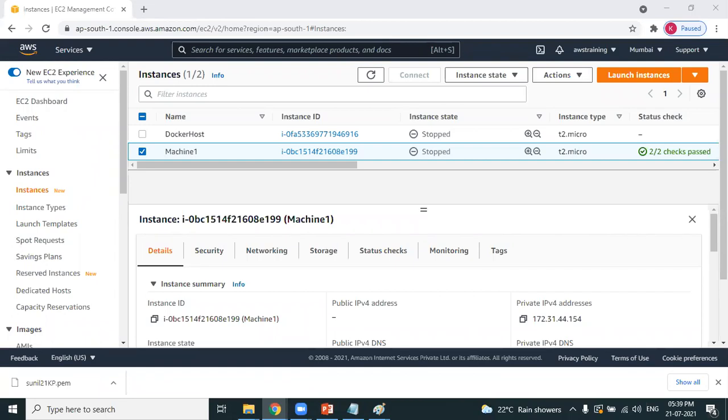Sunil, if we stop the instance, will it still be charged or not? Good question. Still, it will be charged. I want this instance tomorrow, so that's the reason I have stopped it, and tomorrow I can start it again and use the same instance. But if you want to avoid the bill, you have to terminate it. When you don't want the instance permanently, please terminate it. Okay, Vikas? Okay. Perfect. Thank you.